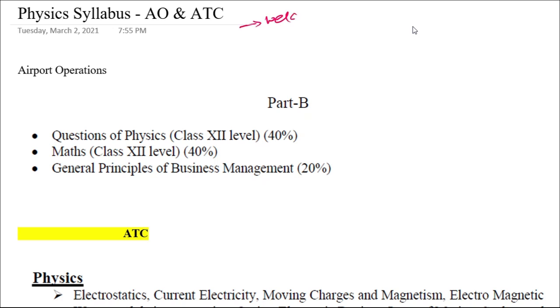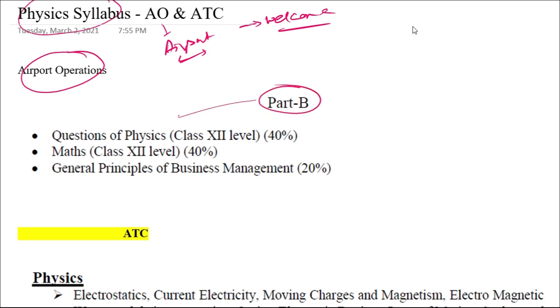I have been receiving many comments and questions regarding exactly what the syllabus of physics is in ATC as well as the airport operations. So in this video I'll be discussing what the exact syllabus is. Starting with the airport operations, in Part B, physics is included. And as per the latest official syllabus, it has been mentioned as questions of physics class 12 level, 40%.